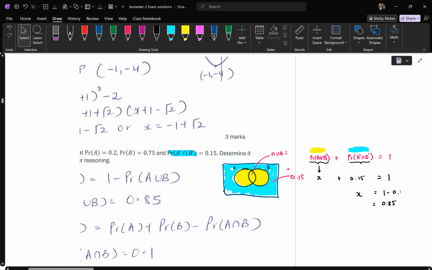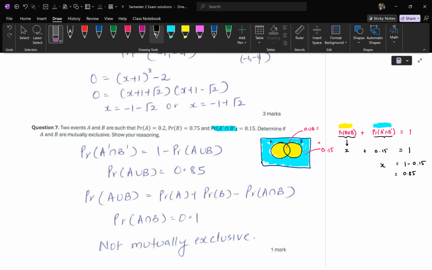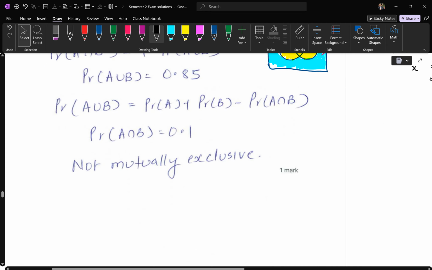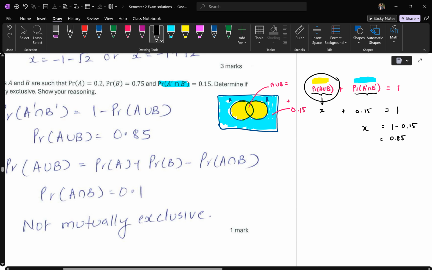They said, if I take the total of 1 and take away the area outside the circles, that tells me that A union B must be 0.85.